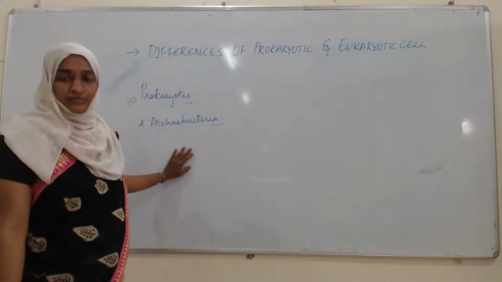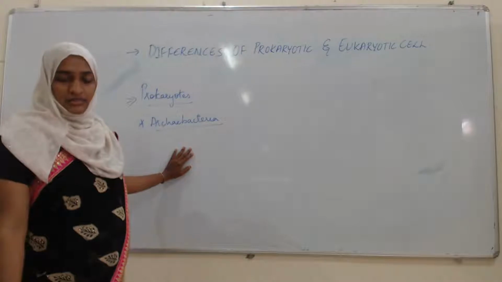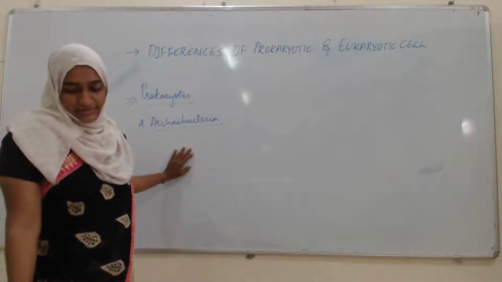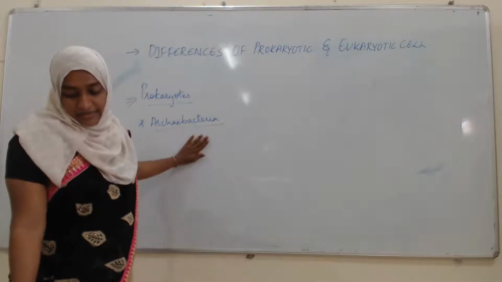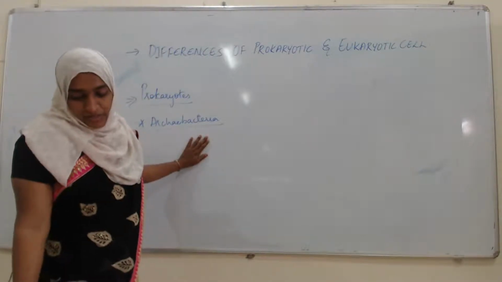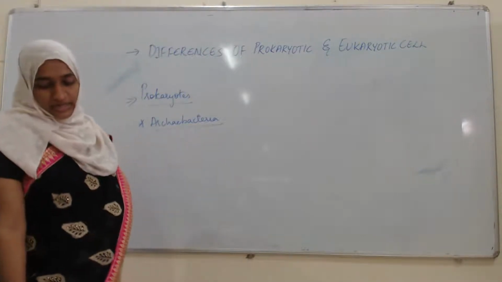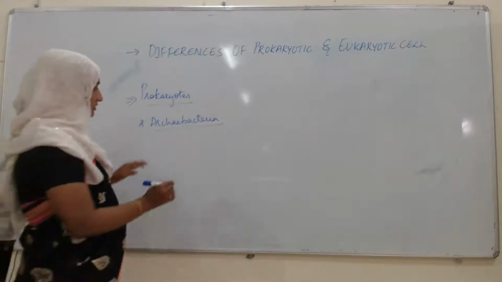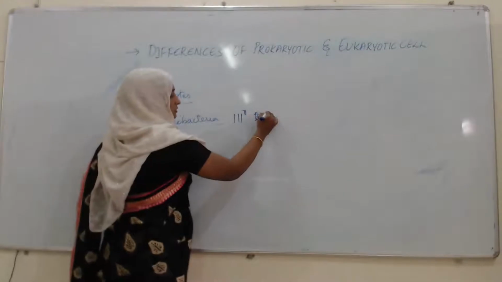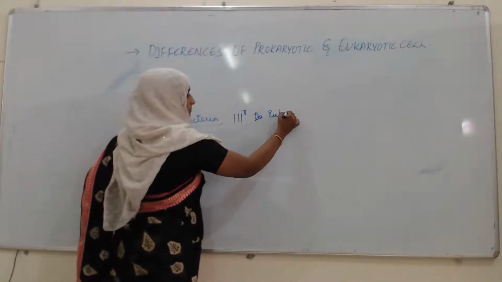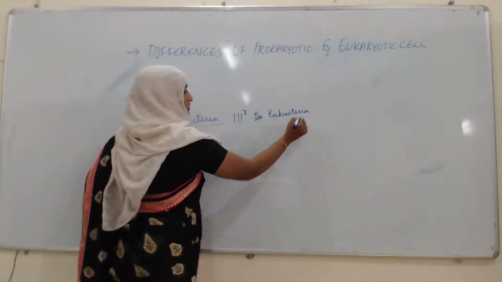As I told you, bacteria are unicellular organisms. Archaea, which is also called the Archaebacteria, are similar to the Eubacteria in structure. Similar to Eubacteria only in the structure.